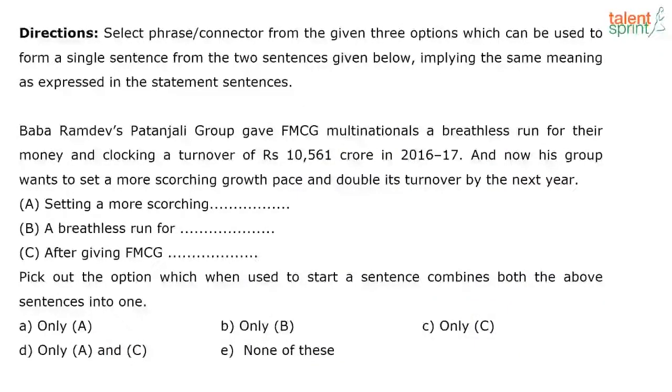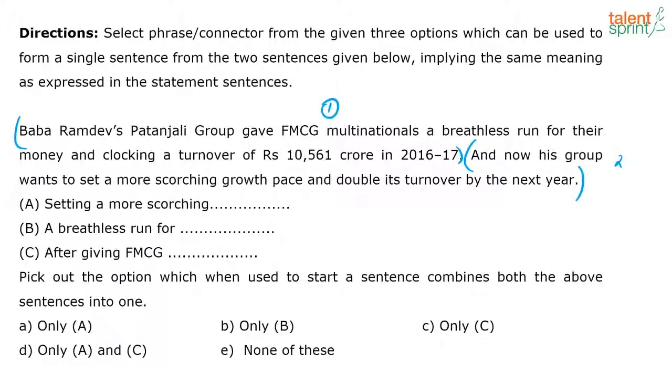Baba Ramdev's Patanjali group gave FMCG multinationals a breathless run for their money, clocking a turnover of rupees 10,561 crores in 2016-17, and now his group wants to set a more scorching growth pace and double its turnover by next year. Okay, pretty long sentences, right? I have sentence 1 here and sentence 2 right here. So my options are setting a more scorching, a breathless run for, and after giving FMCG. Again, we're going to pick the option which, when used to start a sentence, combines both the above sentences into one. Okay, so your time starts now.